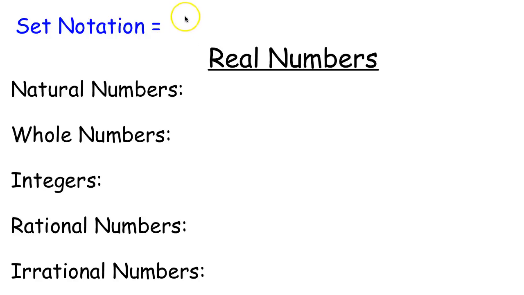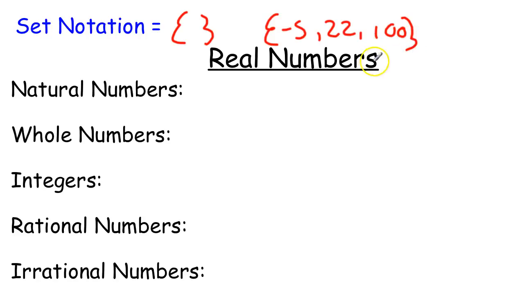So the first thing we have is set notation. This is how we describe a set of numbers. It looks like two brackets and it has a little indent in the middle. Mine aren't that pretty. You have better handwriting than me, so you can make them look nicer. We use these to show a group of numbers. So within a set, you might have -5, 22, and a 100 bracket. So these are a group of numbers or a set, and this is in set notation.